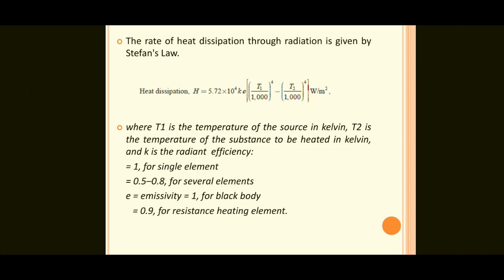Finally, I covered the modes of transfer of heat: first conduction, and second convection or radiation.